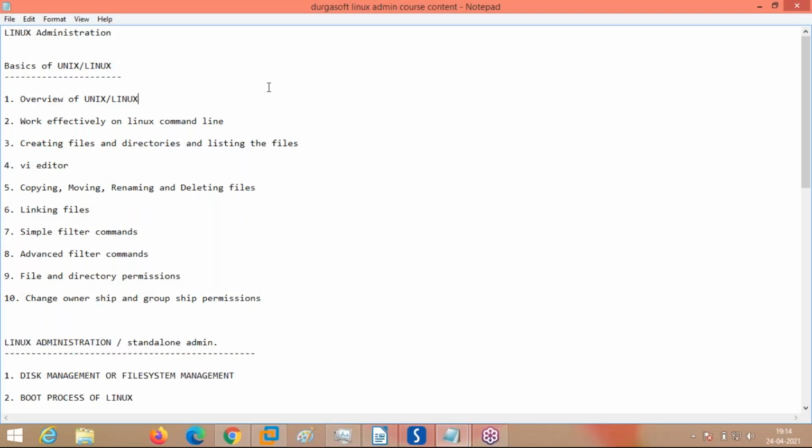Easy with the environment of Linux, how Linux works, what the background services are, what the different commands are, how to create files and directories, how to actually